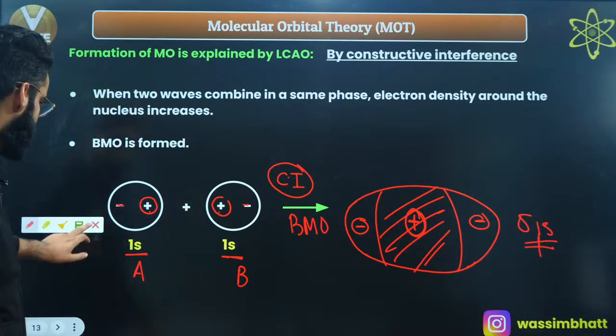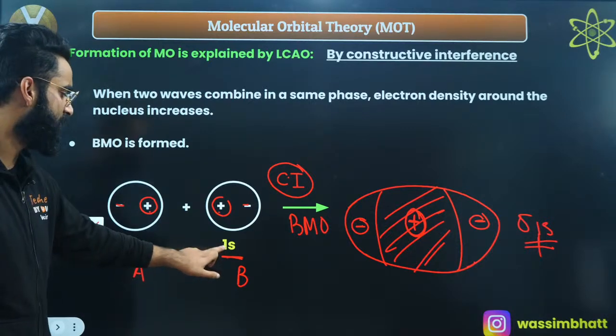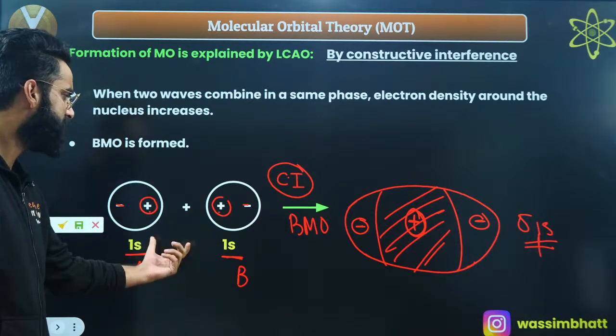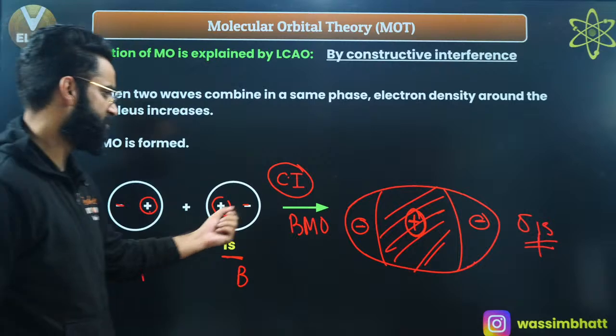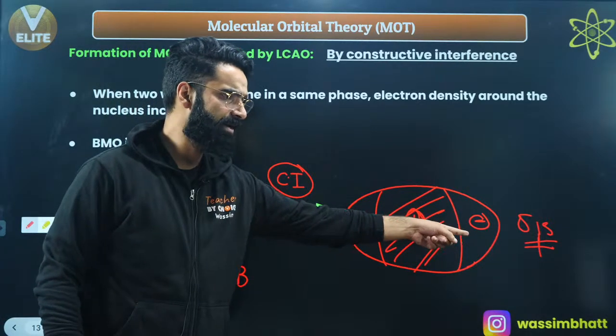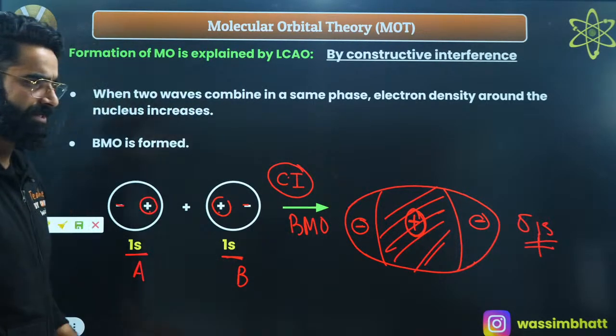This was case number 1. When 1s of one atom combines with 1s of another and they show the constructive interference, they lead to the formation of bonding molecular orbital, which I represent by sigma 1s, right? I'm sure it's clear to everyone. Yeah?